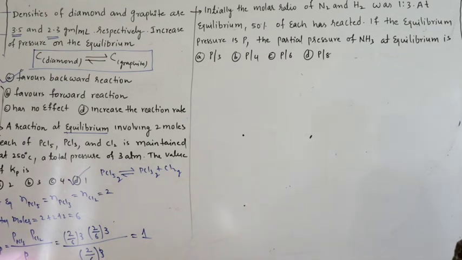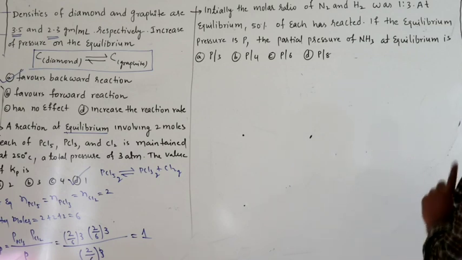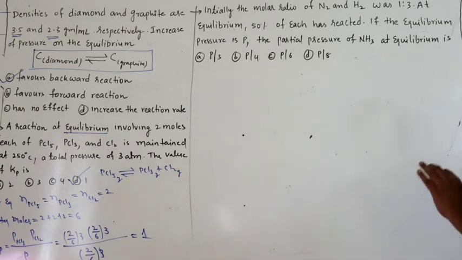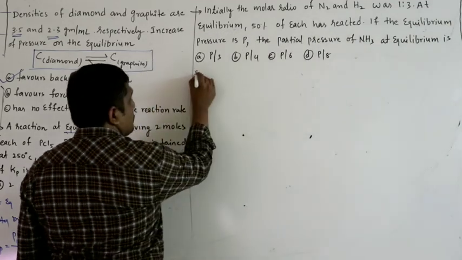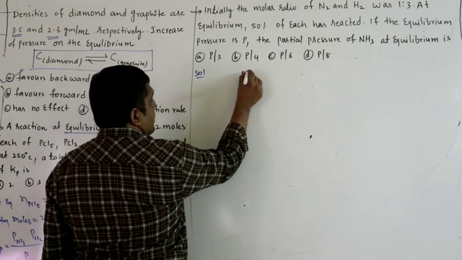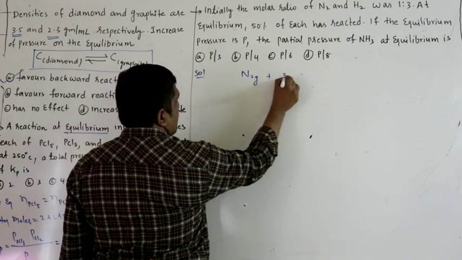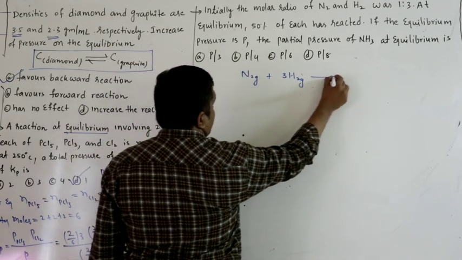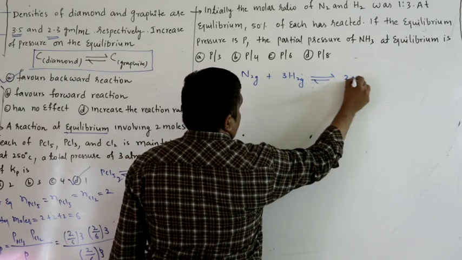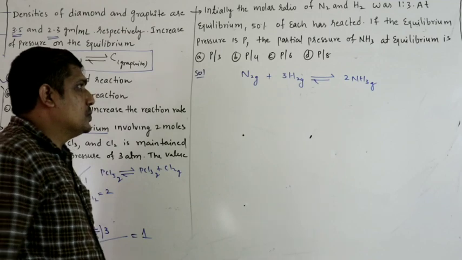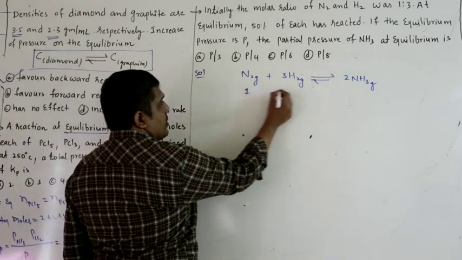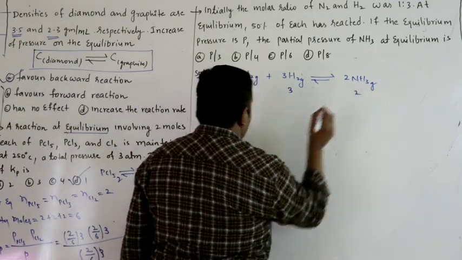Next, initially the molar ratio of nitrogen to hydrogen was 1:3. At equilibrium 50% of each has reacted. If equilibrium pressure is P, the partial pressure of ammonia at equilibrium is? So we are taking N2 gas plus 3H2 gas in equilibrium with 2 moles of ammonia. I am writing the balanced equation directly. The stoichiometric mole ratio is 1 mole, 3 mole, 2 mole.